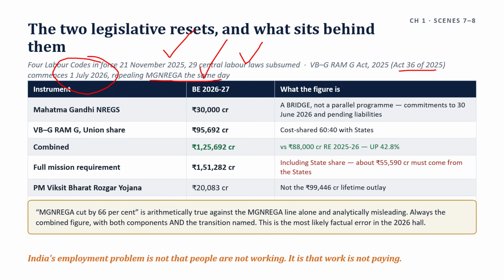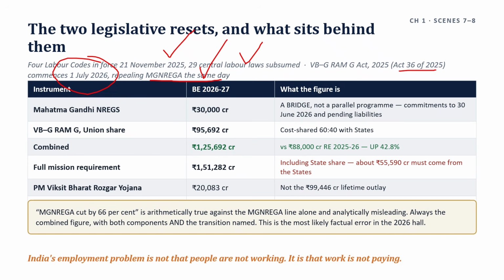It comes to MGNREGA 2005. Together with all rules, notifications, schemes, orders, and guidelines made under it, it stands repealed from the same date by Gazette notification issued 11th May 2026. Clause 37 carries the repeal and the transitional provisions.